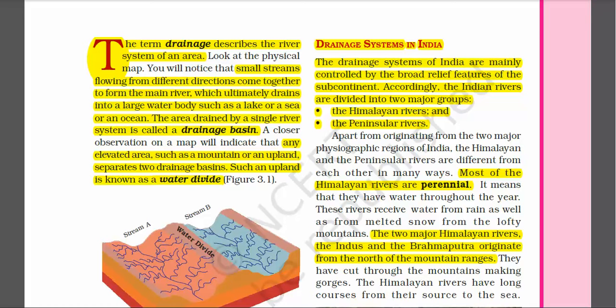The area drained by a single river system is called a drainage basin. I repeat again, the area drained by a single river system is called a drainage basin.